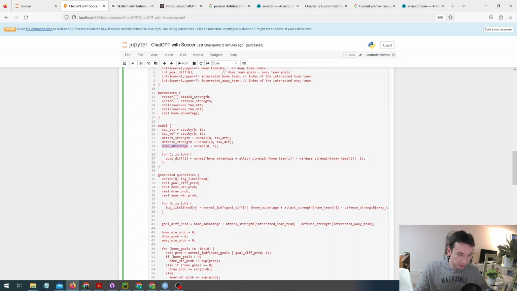Now, what's really interesting here is that the eventual goal difference is assumed to be normally distributed, where the mean is given by the sum of the home ground advantage plus the difference in attack strength of the home team minus the defensive strength of the away team.